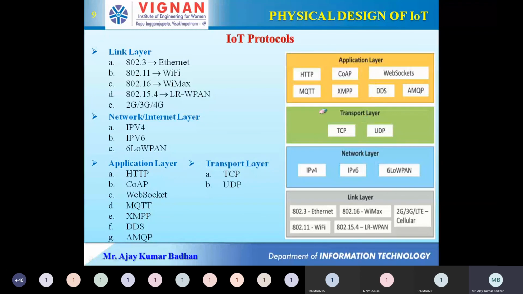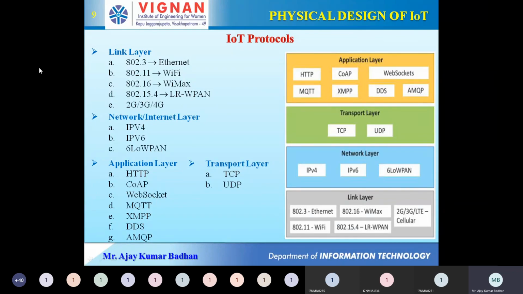So just a small part here. We have something called HTTP. You people are very much familiar with HTTP, Hypertext Transfer Protocol, which is used by web browsers for browsing the net. CoAP, this is related to your Internet of Things. It is the Constrained Application Protocol. Well, we'll discuss that. And in the content part, I already explained to you the web sockets, right? So this is most important, web sockets. Then we have MQTT. This is most interesting. This is very nice. And if time permits, in this semester, I will give you a practical demonstration of this MQTT. I will show you how this MQTT works, if we have time.